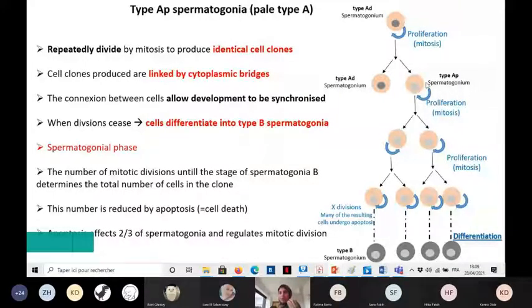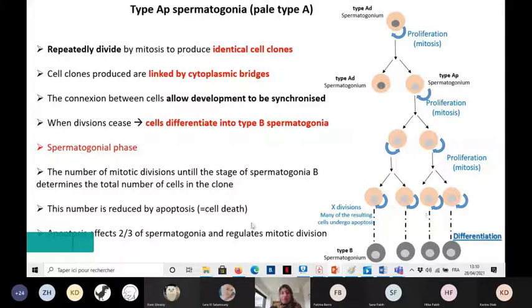They are called a clone because normally a clone is a cell identical to the mother one. When you say cloning, once a cell divides to give other cells, it's like it's forming a clone. So the number of mitotic divisions until the stage of type B spermatogonia will determine the number of cells in the clone. But not all the dividing cells will remain alive.